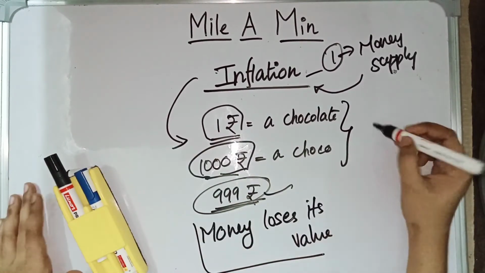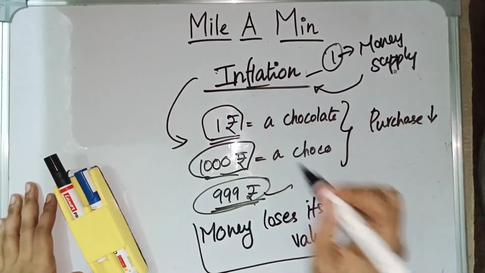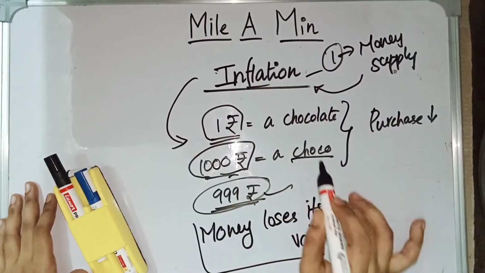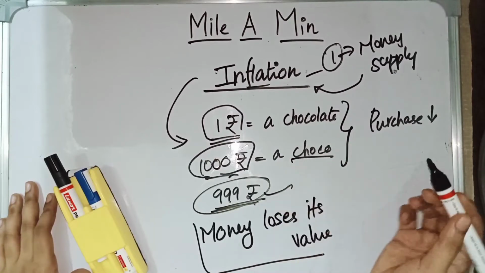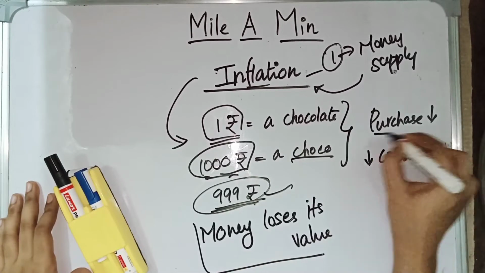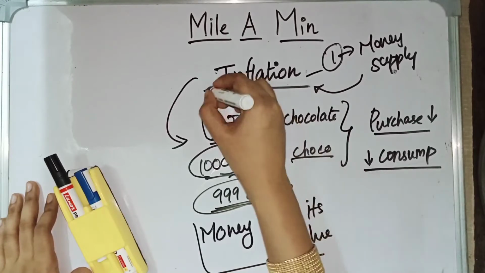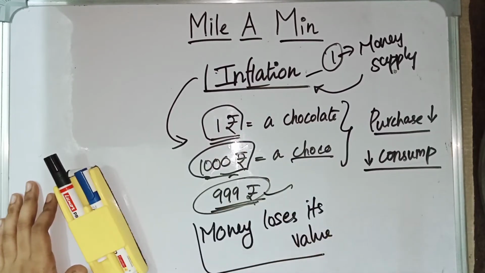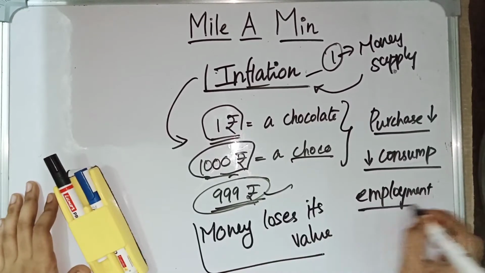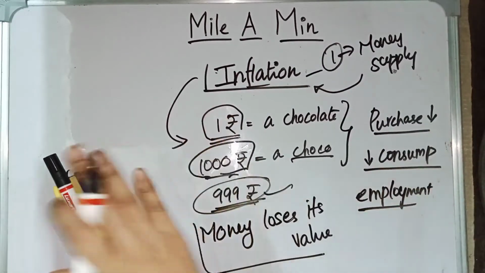So during inflation, the purchasing power of the people will be reduced. Why? Because during the inflation period, people can't purchase a chocolate for 1000 rupees, right? During that period, they are forced to reduce their consumption. So the purchasing power of the people will be reduced, and because of that, their consumption will be reduced. But during inflation, generally, employment will be high. The unemployment rate will be low during inflation, and it is expressed in the Phillips curve. We will be seeing those things later.